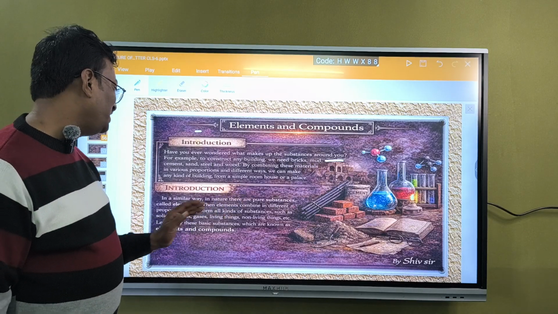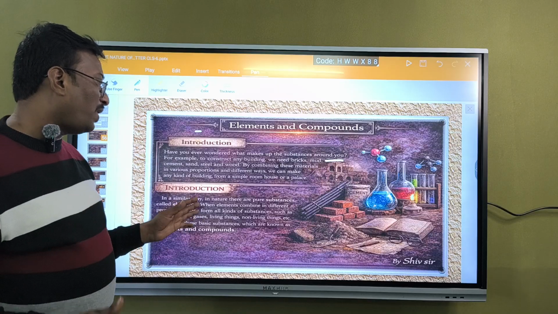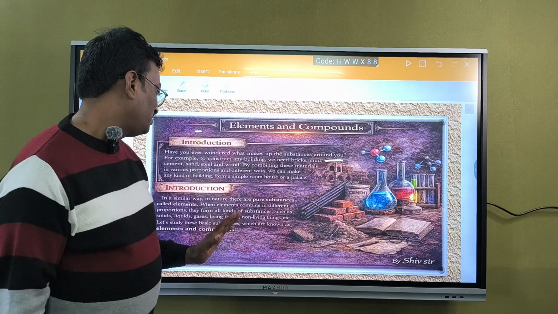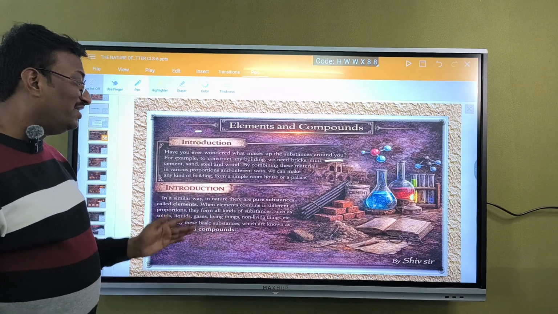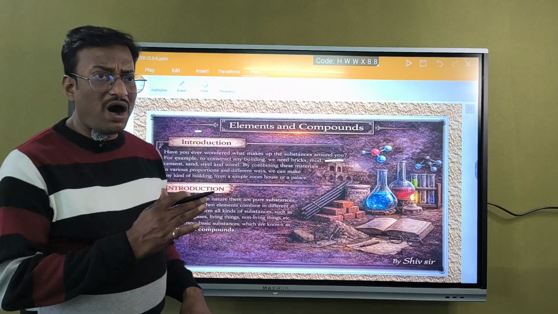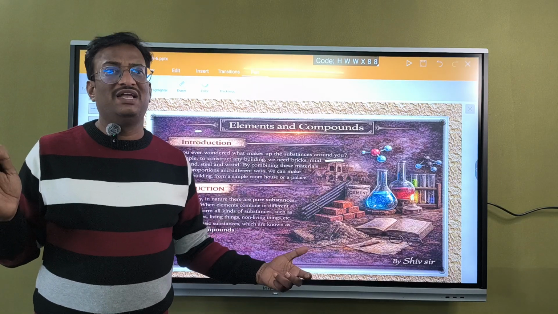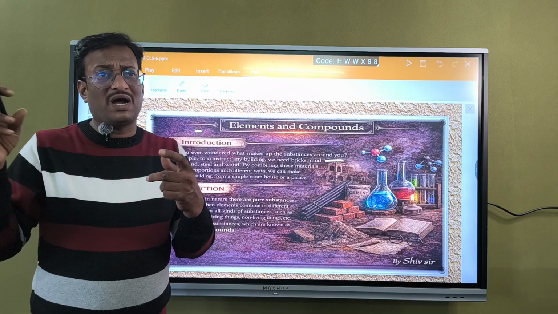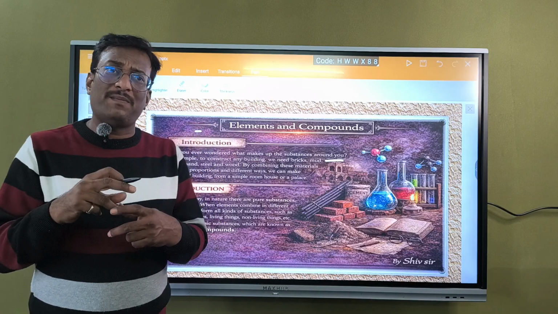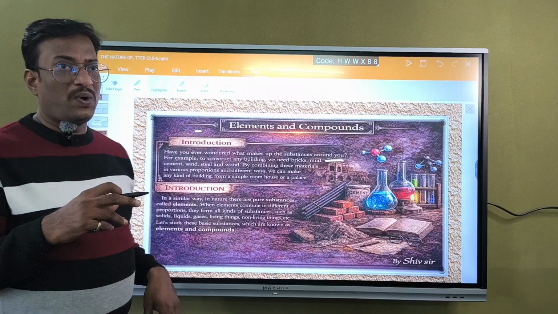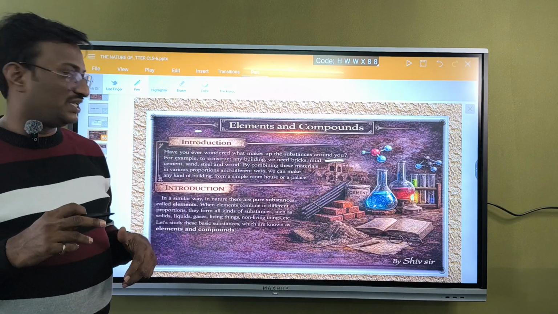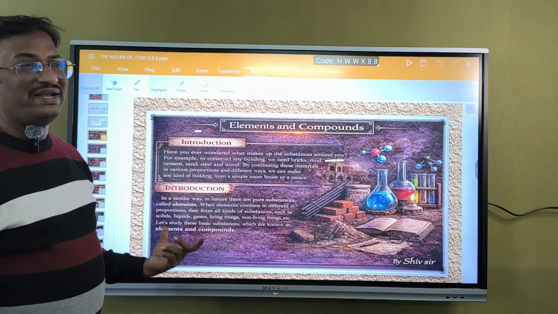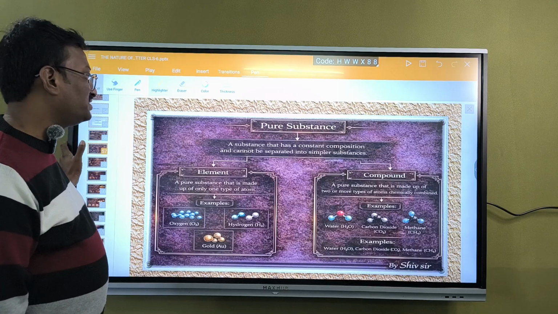When elements combine in different proportions, they form all kinds of substances such as liquids, gases and solids. Living things, non-living things, all are made up of elements only. These elements will combine in different ratios with different elements and will form different compounds and different substances. Let us study these basic substances, which are known as elements and compounds, in today's class.